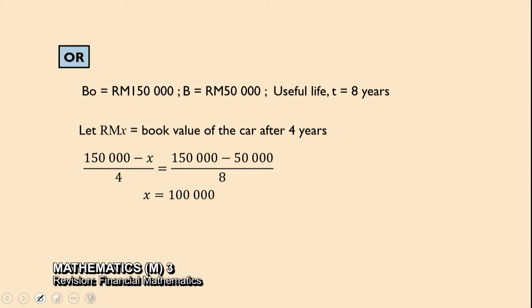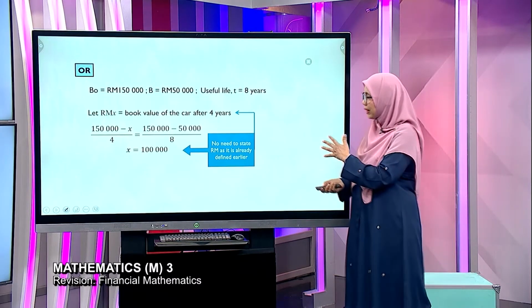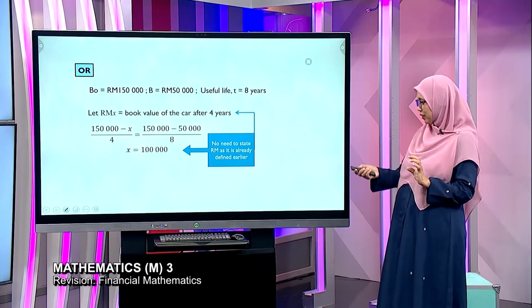Tadi say I must state my RM. Here, why RM is not stated? Because RM X was defined earlier in the solution. So if you define your variable X, you do not have to state RM. RM is very important in paper 3.